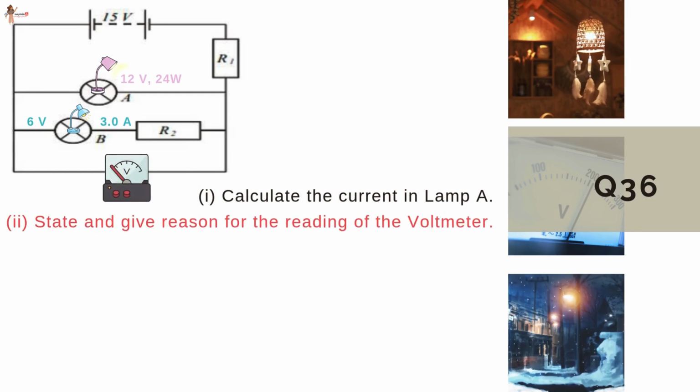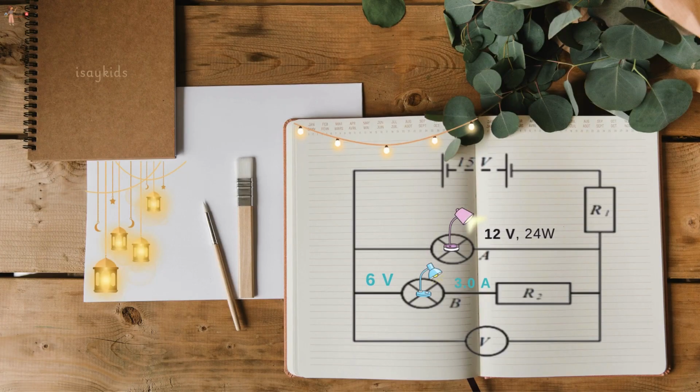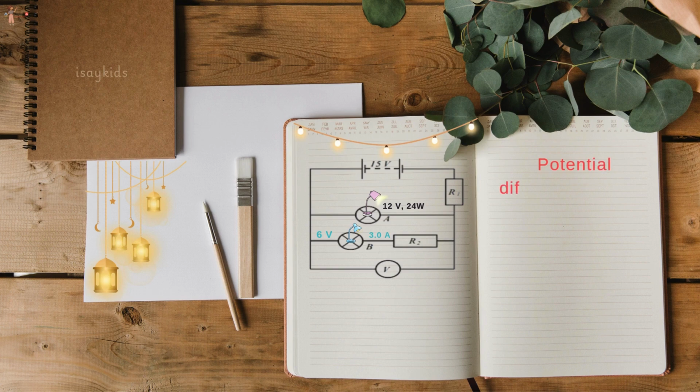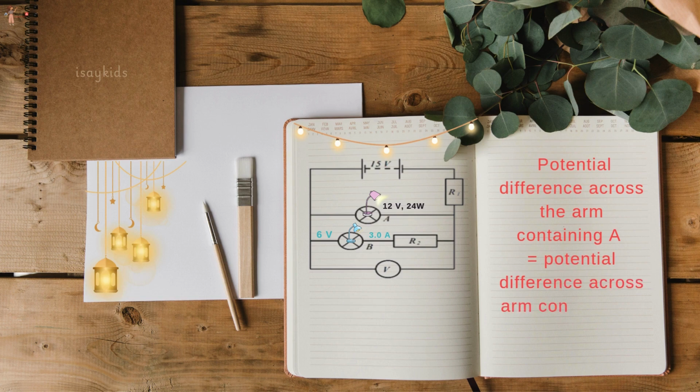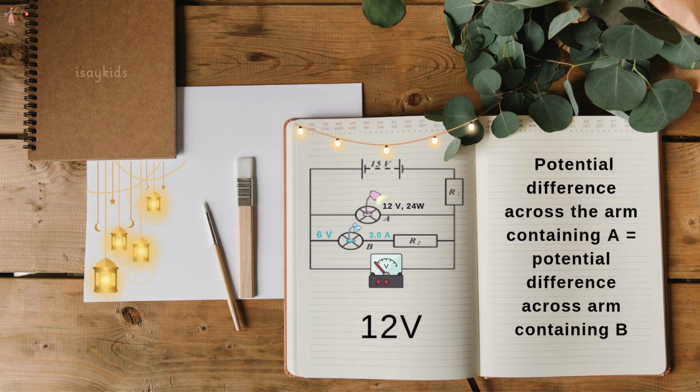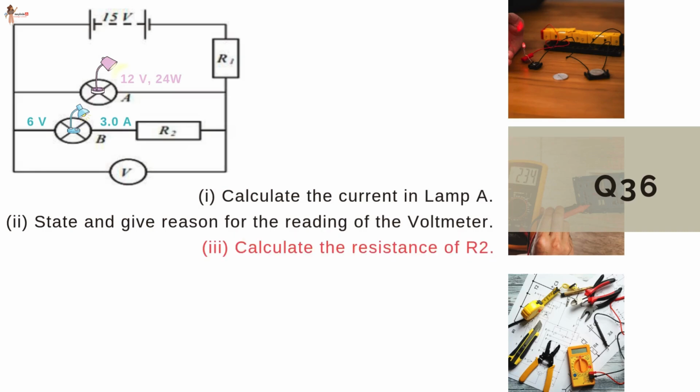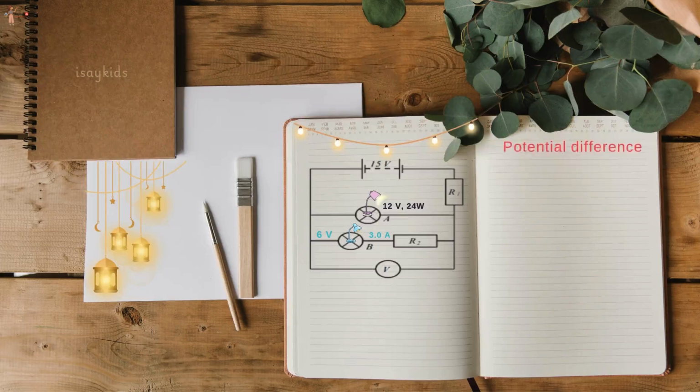Next is to give reasons for the reading of the voltmeter. See that the voltmeter reading is 12 volts. Lamps A and B are in parallel, hence the potential difference across the arm containing A would be equal to the potential difference across the arm containing B. So it would be 12 volts. Calculate the resistance of R2.